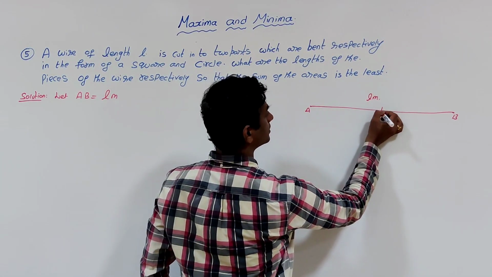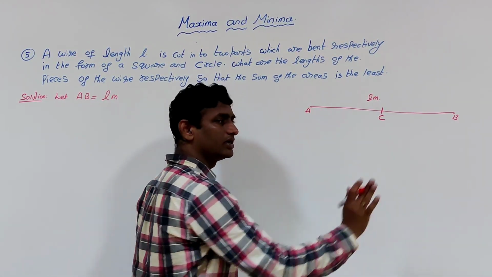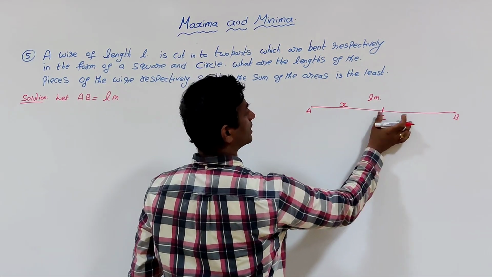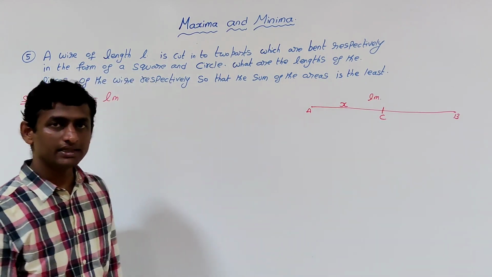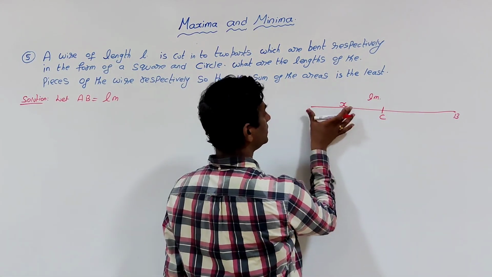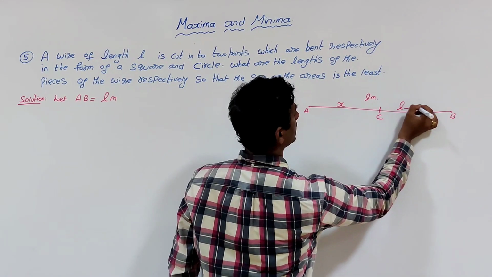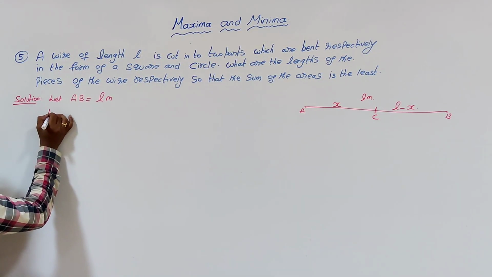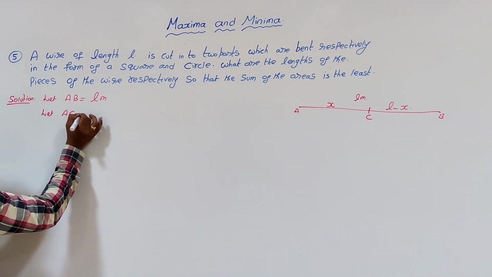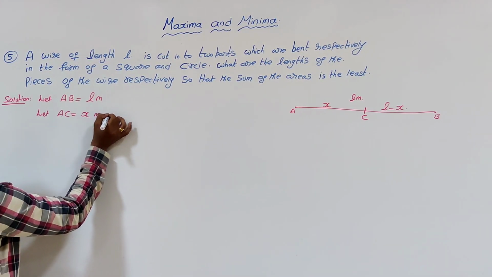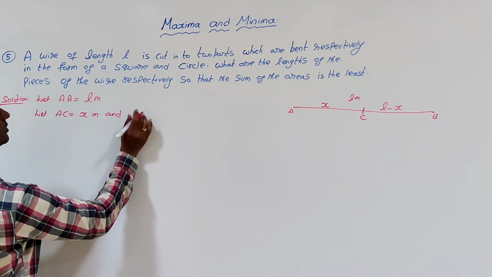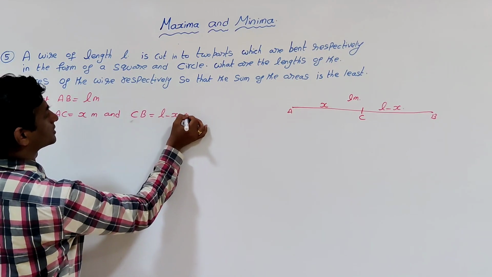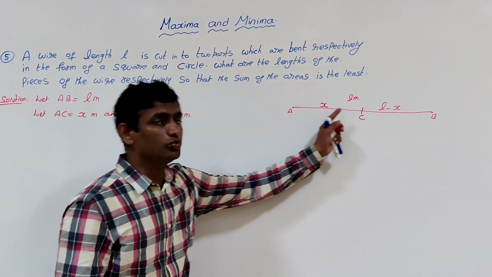Assume that C divides it with some length, AC is x, and the remaining CB is L minus x. So let AC be x meters and CB be L minus x meters. These are the two parts.